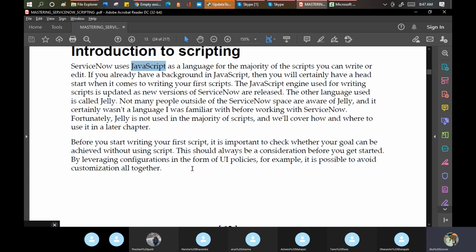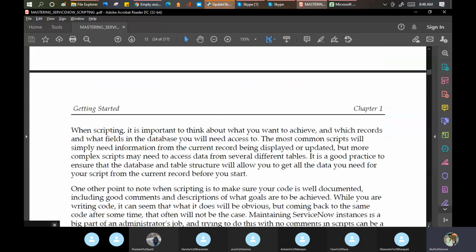They always say avoid customization altogether. By leveraging the configuration of the form, the UI policy for example, it is possible to avoid customization. By following the UI policies, you can avoid the customization altogether. And this is only one example, not all examples I'm saying. Maybe sometimes it is required to write the things, then we have to write it. Let me scroll down here.